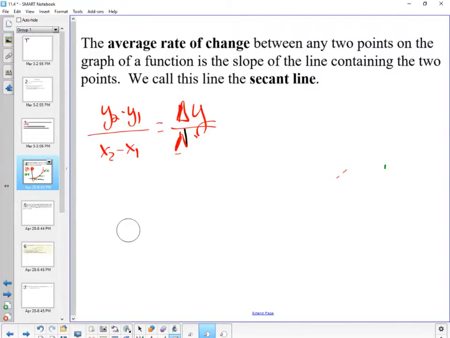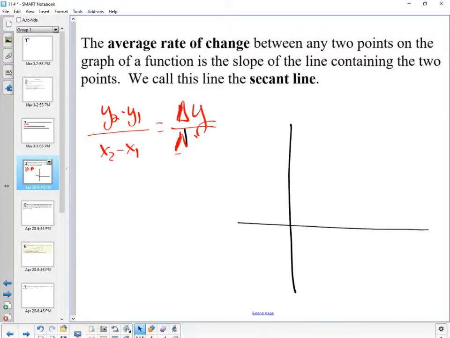We're still going to take that same idea of y sub 2 minus y sub 1 over x sub 2 minus x sub 1. So many subs. And what we're going to do, let me draw this curve again, is to think about it differently. So let's put a coordinate here. We'll call that A. And we'll put another point over here, and we're going to move over some distance, we'll call it H. Is everyone okay with that?